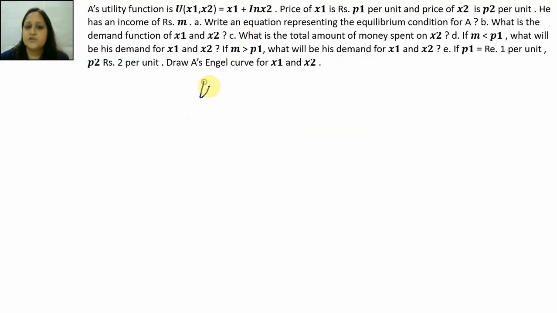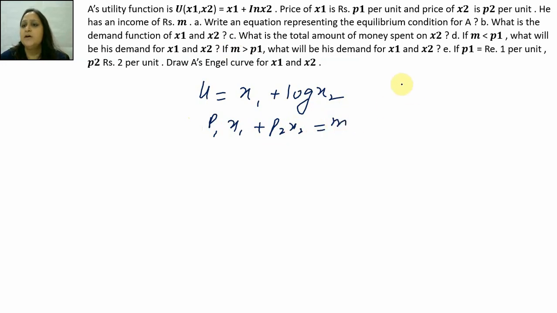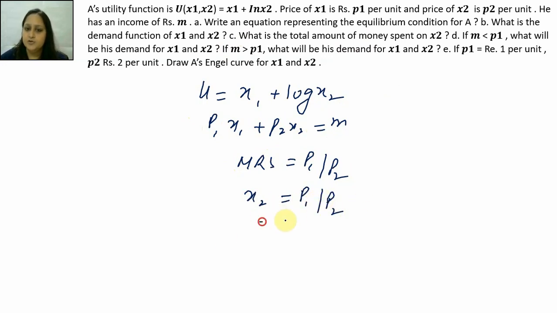A's utility function is u is equal to x1 plus log x2, subject to p1 x1 plus p2 x2 is equal to m. Equilibrium condition, MRS is equal to p1 by p2, which is 1 upon x2, which is x2 is equal to p1 by p2. What is the demand function for good 2? This one.